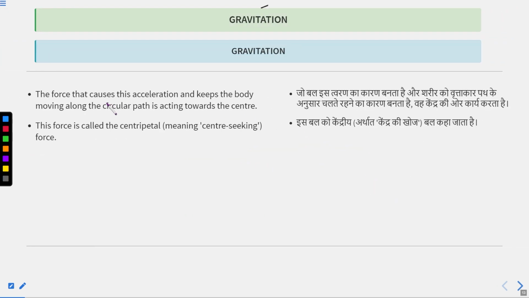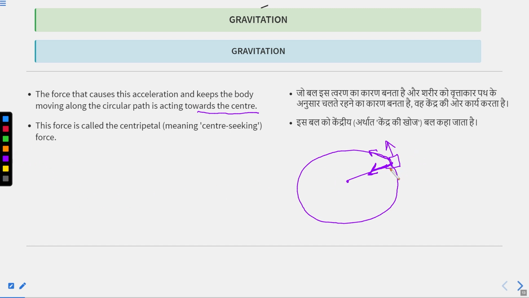The force that causes this acceleration and keeps the body moving along the circular path is acting towards the center. This object is trying to move in the tangential direction, but a force which is acting towards the center is helping this object to follow this circular path. Clear, class?